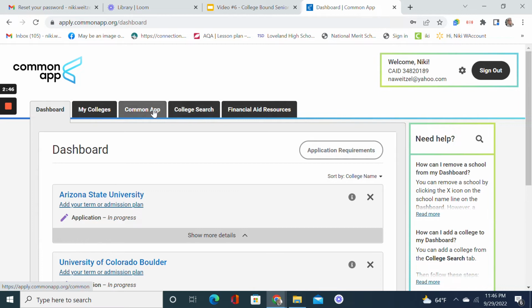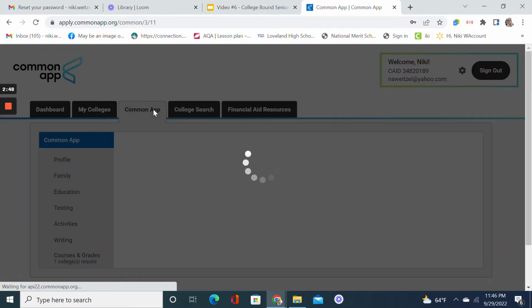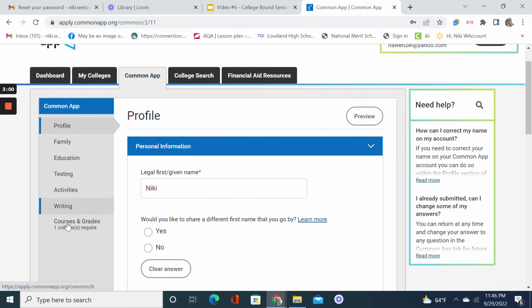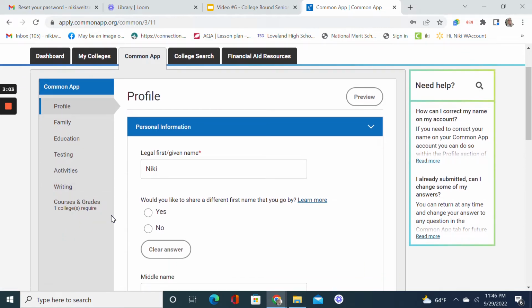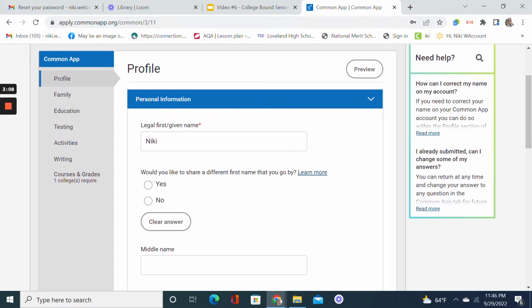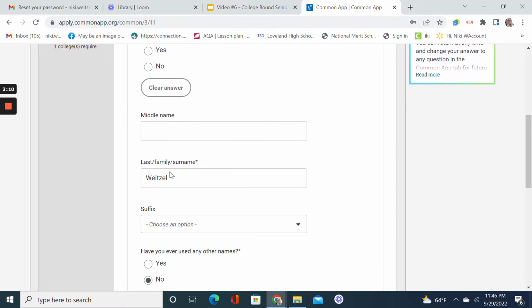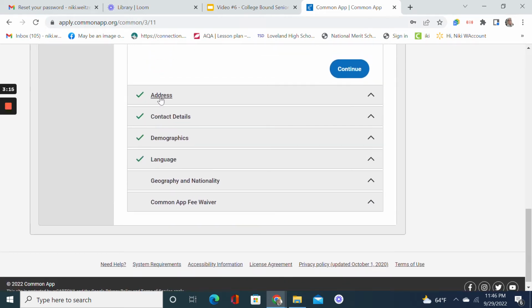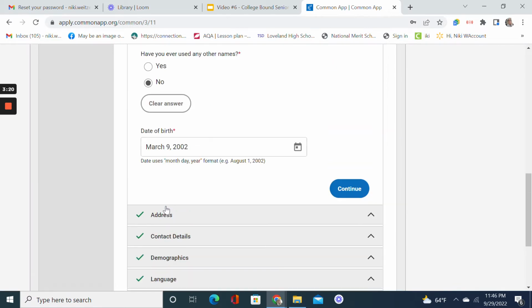All right, so the first thing you want to complete when you've started your application are just a few minor things here so that you can move on to other parts. There are all of these different sections that you will complete in order to get all the way through and be ready to submit. So the first thing you want to do is go ahead and put in your personal information, your name, your birth date, that kind of stuff. As you can see, it goes on with a lot more information that you complete.